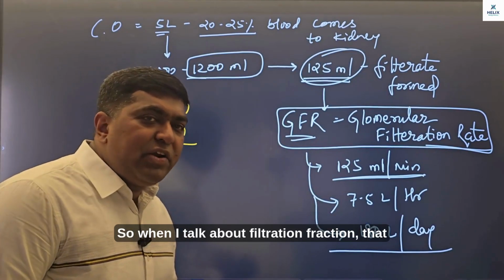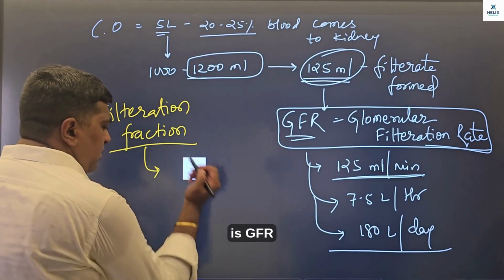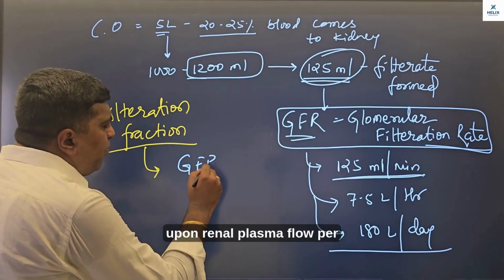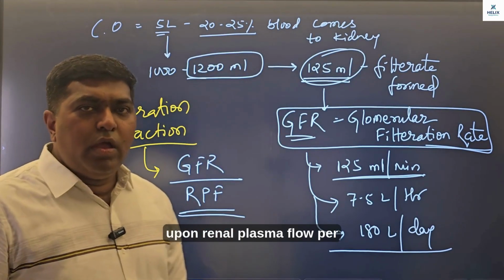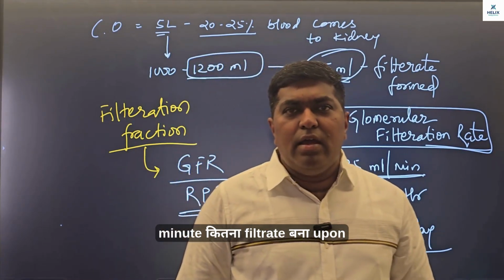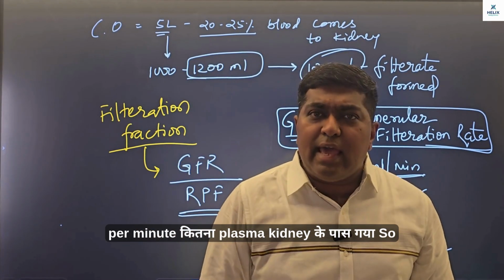So when I talk about filtration fraction, that is GFR upon renal plasma flow, पर मिनट कितना फिल्ट्रेट बना अपॉन पर मिनट कितना प्लाज्मा किडनी के पास गया.